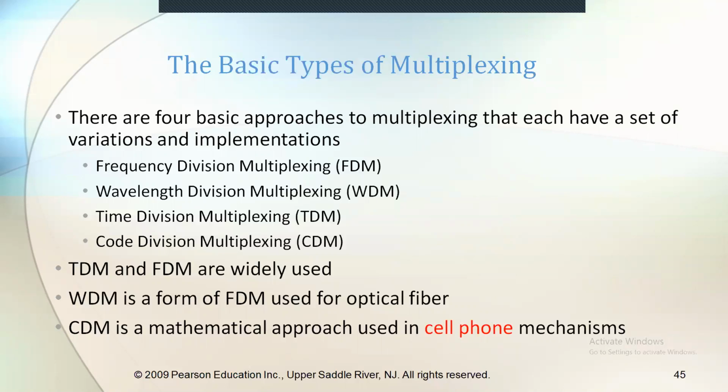In multiplexing, according to our syllabus, we have 4 types of multiplexing techniques.